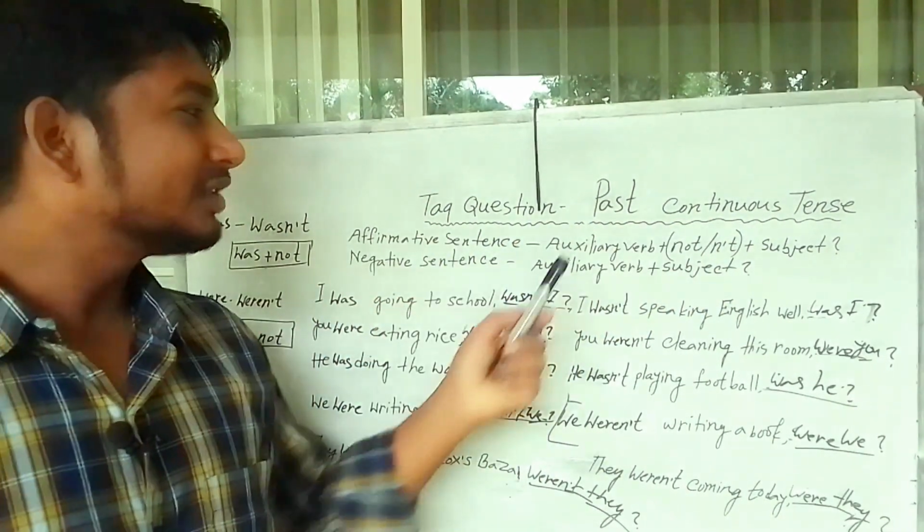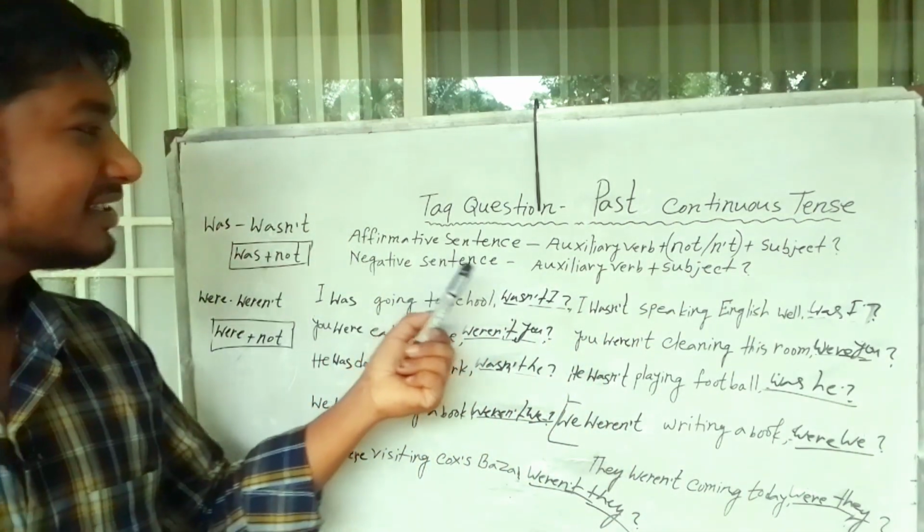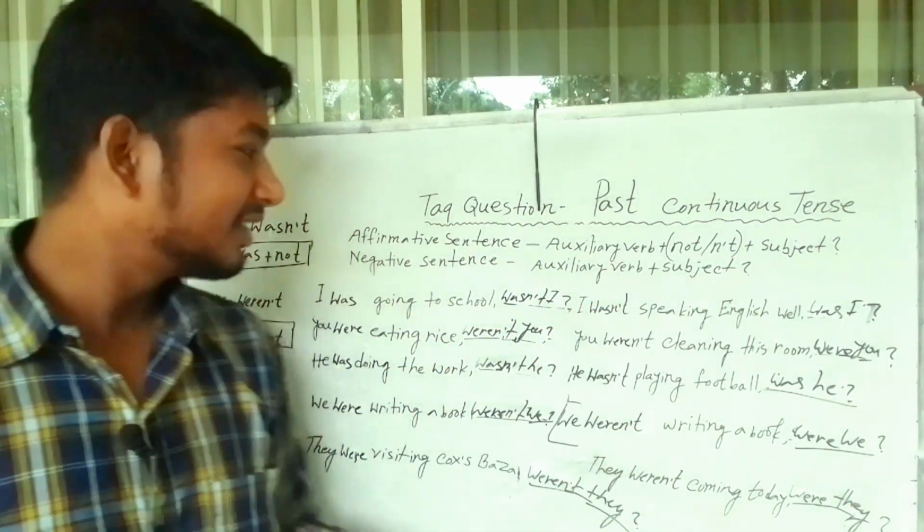Past continuous tense tag question. Affirmative sentence: auxiliary verb plus not plus subject. Negative sentence: auxiliary verb plus subject.